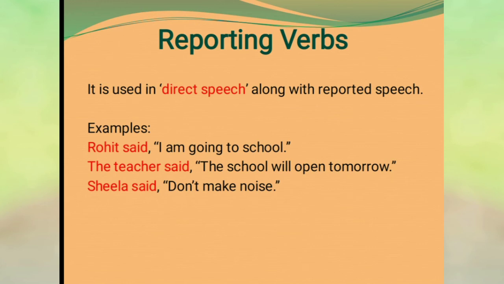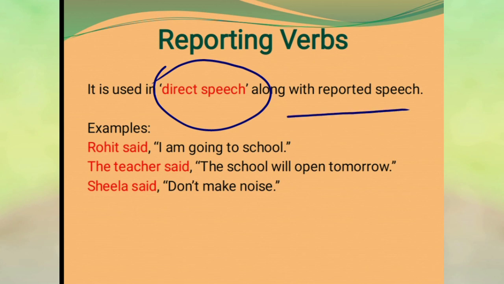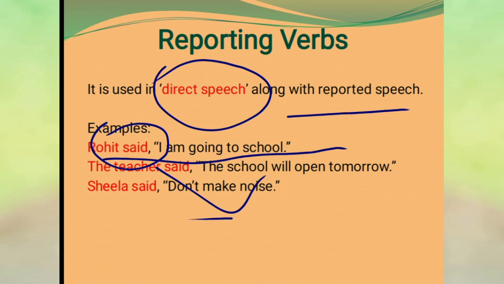Now, reporting verbs. It is used in direct speech along with the reported speech. For example, you can see here: Rohit said, I am going to school. Here the part in red color is the reporting verb.